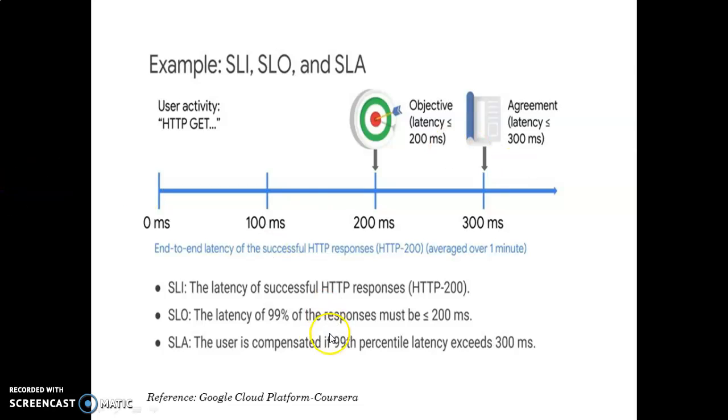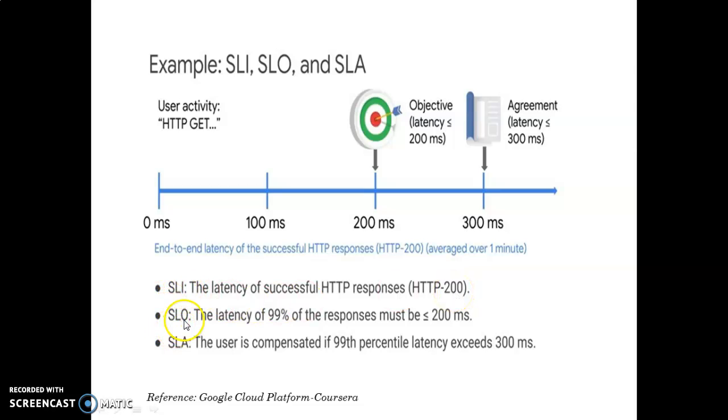Okay, so for that case, the SLI should be the latency of successful HTTP responses, which is 200 milliseconds. Okay, so this is my SLI. SLI is the latency of successful HTTP responses. Okay, all successful HTTP responses are not going beyond, and it is up to 200 milliseconds. Okay, so that is what my SLI is.